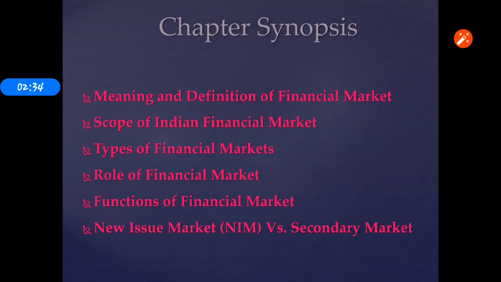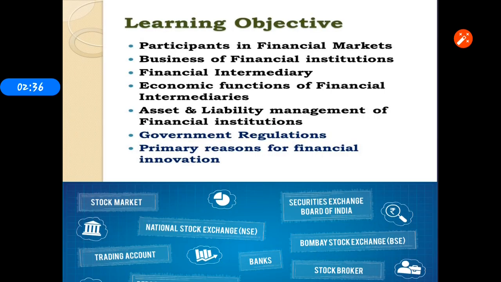Before we enter the chapter, we are going to learn the learning objectives of the financial markets. The first thing, participants in the financial markets. Who are all the participants in the financial markets? Lenders, borrowers, investors, supervisory and regulatory organizations and the financial service companies. The financial service companies like Bajaj Financial Services, HDFC, and Life Insurance Corporation. These we call financial services companies.